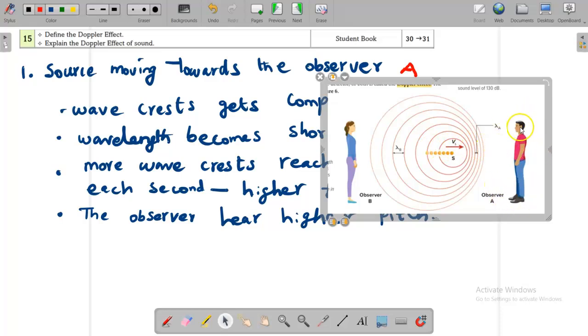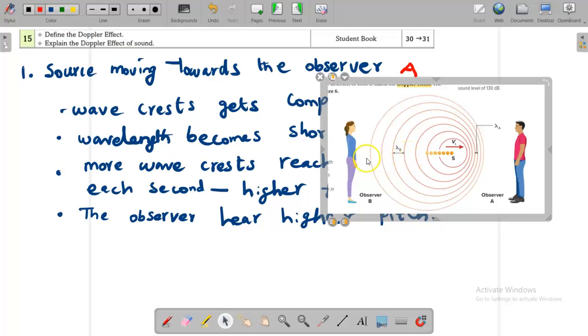So he perceives or receives higher frequency. And this lady, observer B, perceives or receives lower frequency. He will get high pitch. This lady will get low pitch. Because here the number of waves per second increases, because the waves are getting compressed. Here the waves are getting spread out.